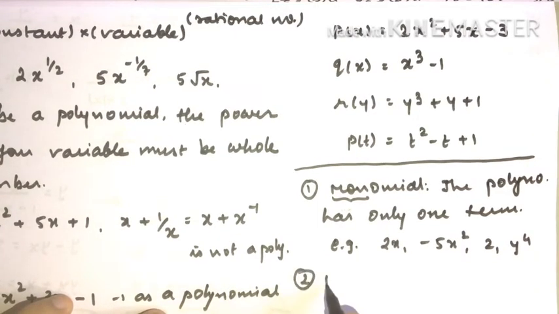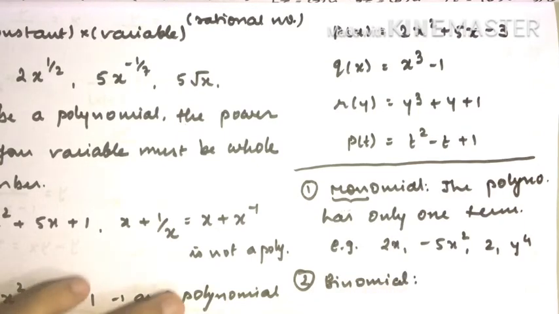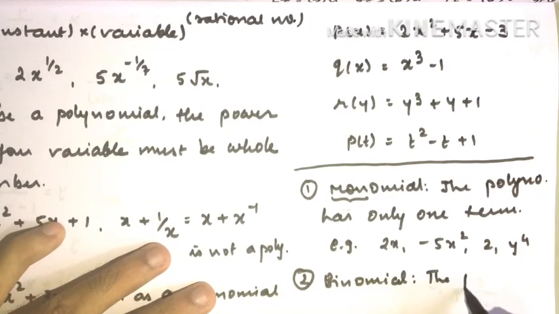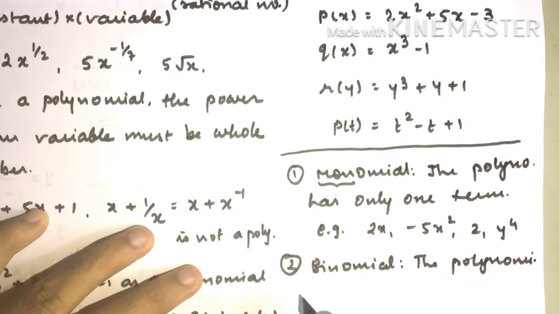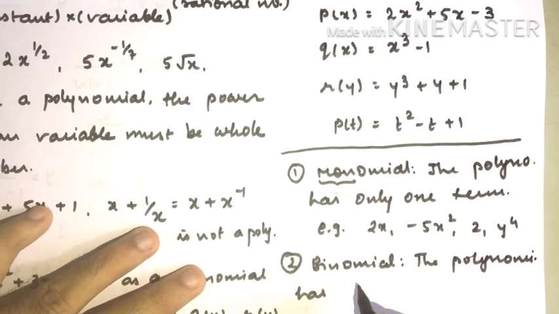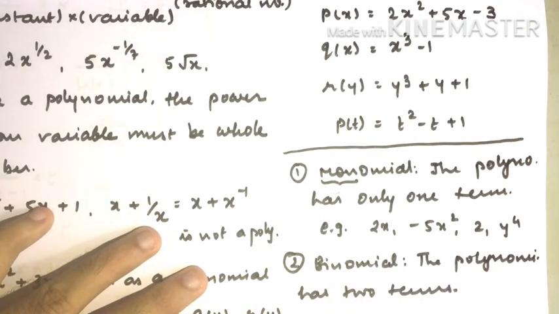Correct. Then we have a binomial. What does binomial mean? Binomial means the polynomial has two terms. We call it a binomial.